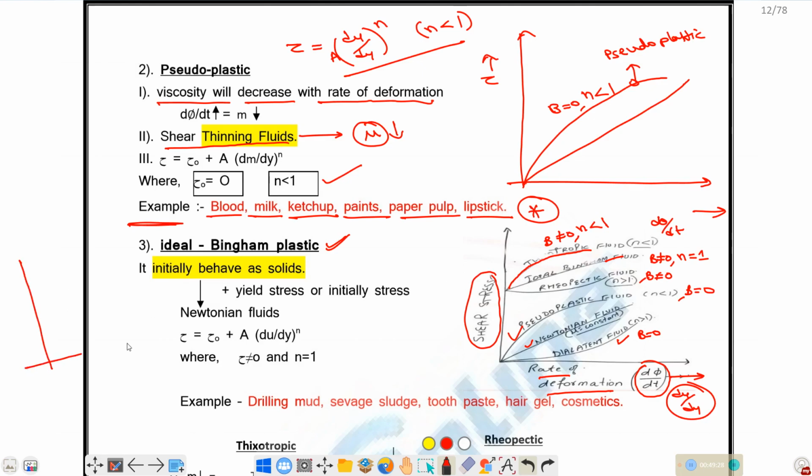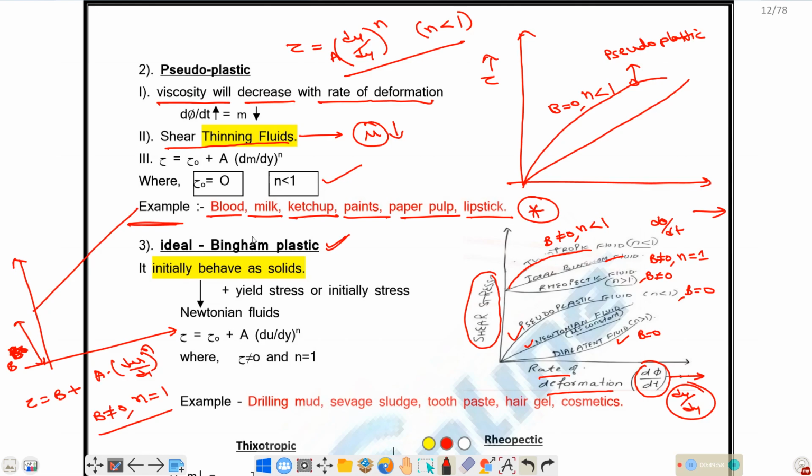I will draw it here. This will be the graph for ideal plastic or Bingham plastic. This is a straight line, but it has some initial yield stress, tau naught. You can take it as b, you name it as b. So tau equals b plus a into du by dy whole to the power of n. Here b not equal to 0 and n equals 1. It will vary linearly with respect to du by dy or d theta by dt, but it has some initial yield stress.